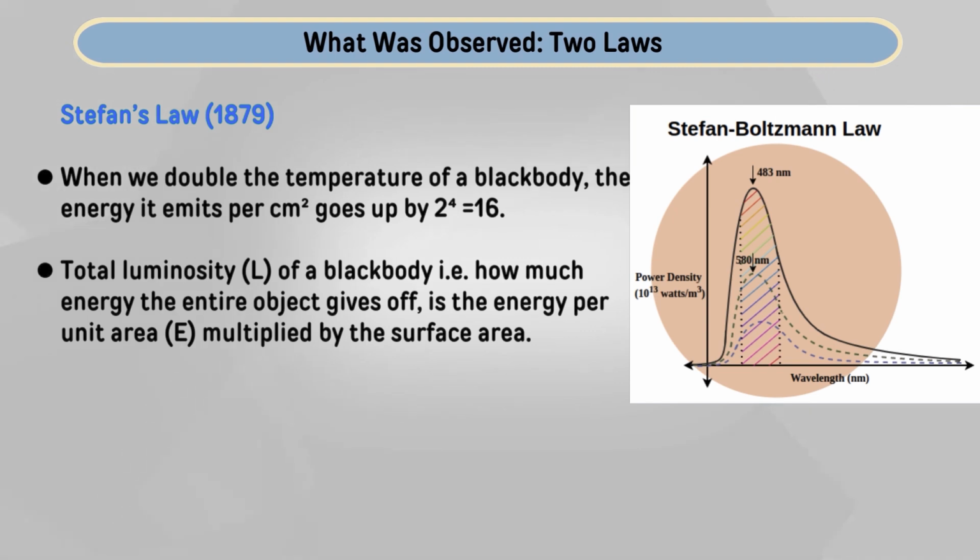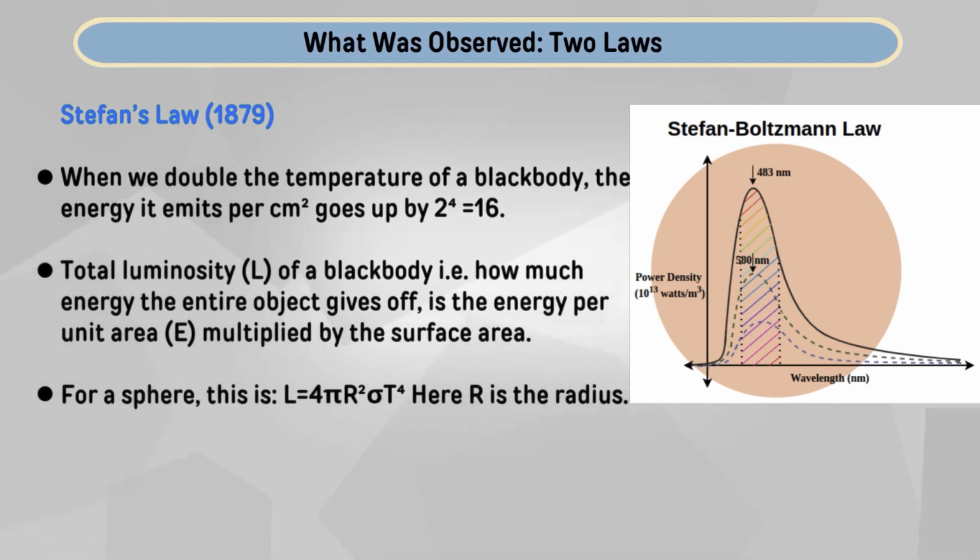Especially if we consider a sphere, then the luminosity L is equal to 4 pi r square sigma T to the power 4, where L is the luminosity and r is the radius of the sphere. This sigma T to the power 4 is related directly to Stefan's law, and the surface area is taken here in multiplication. So, this gives the luminosity.